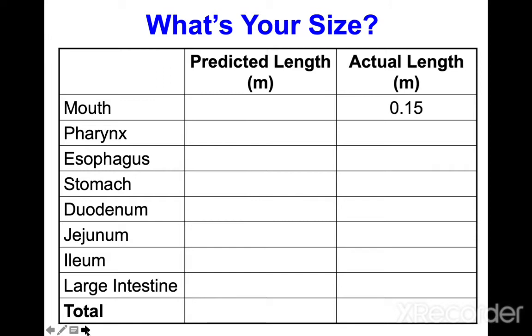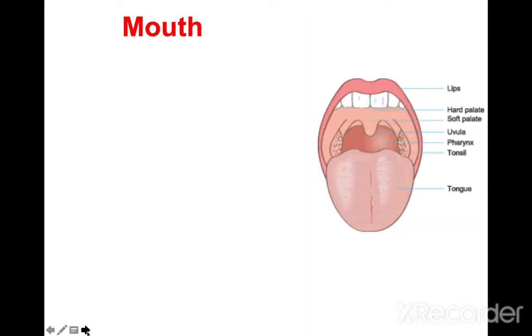Starting from the mouth, it is around 0.15 meter, the pharynx is 0.05 meter, the esophagus is 0.25 meter, the stomach is 0.25 meter, the duodenum is 0.2, and the jejunum is 2.8. The ileum is the longest part at 4.2 meters. The large intestine is around 1.5 meters, and the total is around 9 meters.